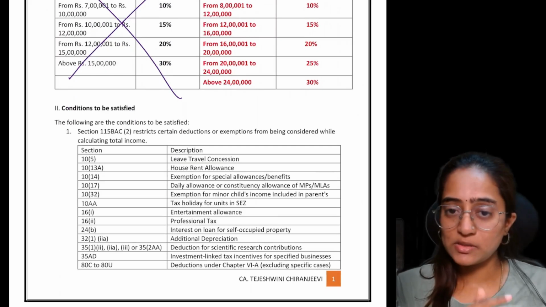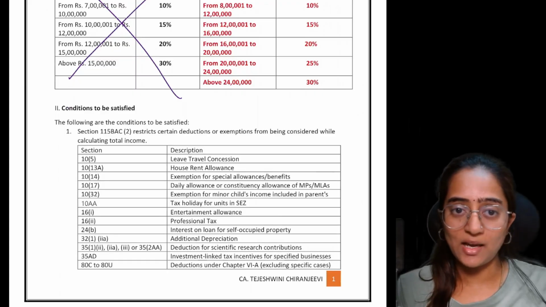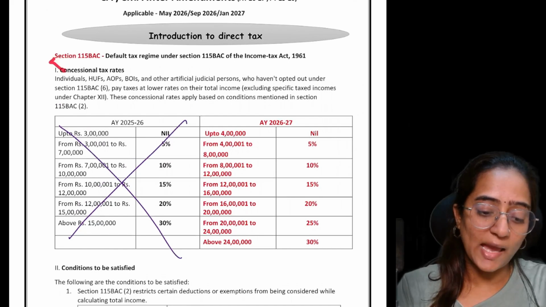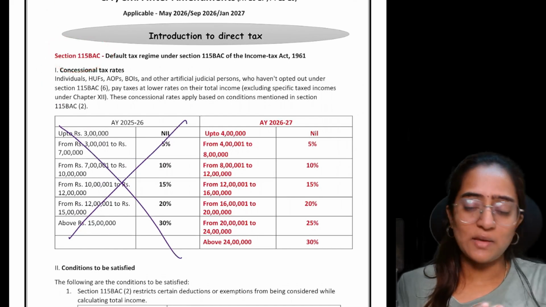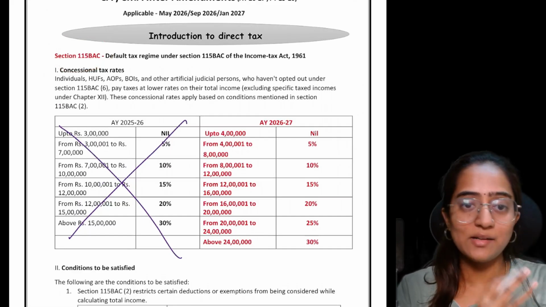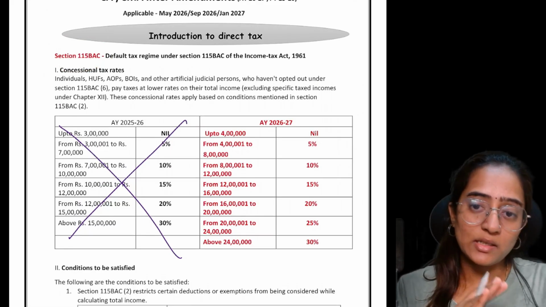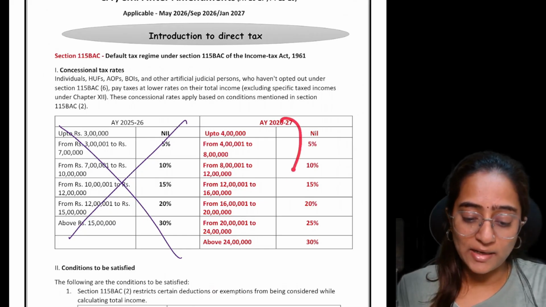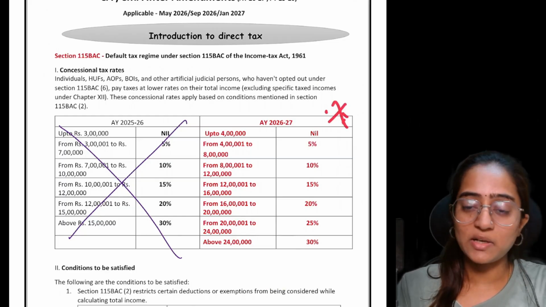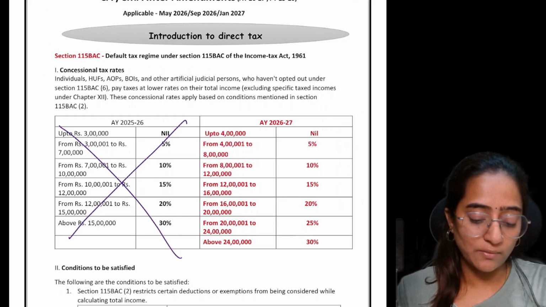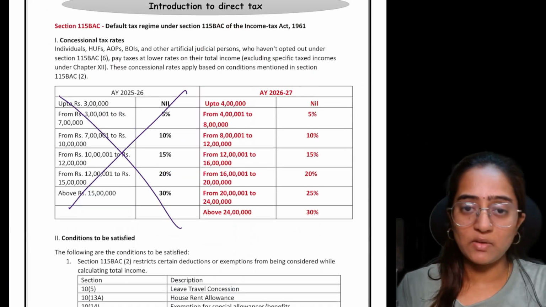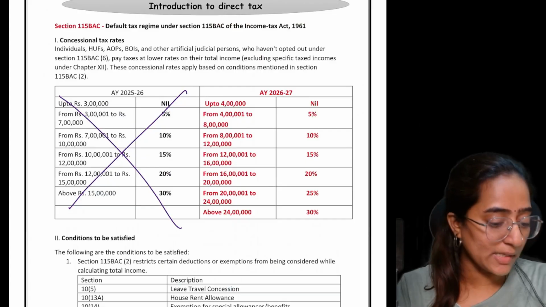The way I've framed this amendment material is that wherever a section has changes or amendments, I've taken it out from my main material and given the complete information of that entire section. Wherever it is amended, I have highlighted it in red so that you can verify and mark it as an amendment, or whatever you feel comfortable with. So let's look into one example for AY 26-27 calculation under 115BAC.